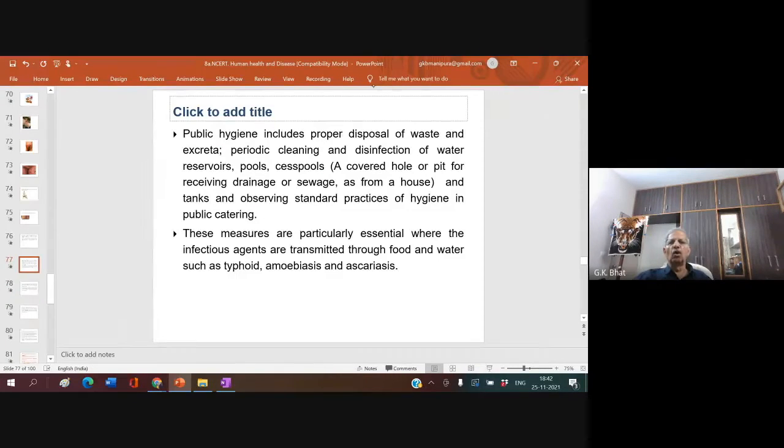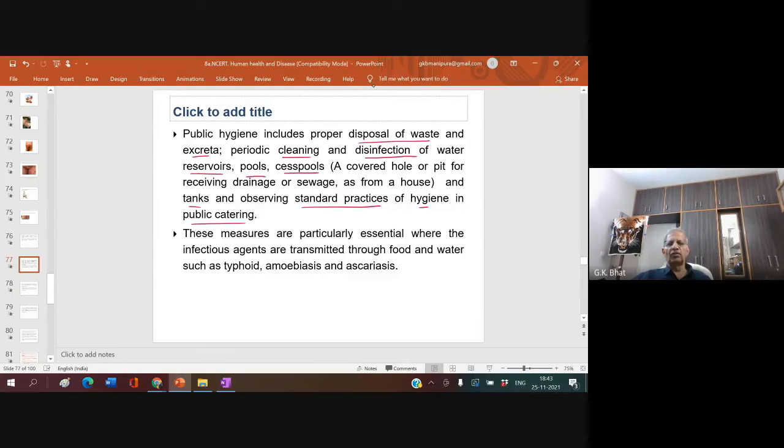Public hygiene includes proper disposal of waste and excreta, periodic cleaning and disinfection of water reservoirs, pools, cesspools, a covered hole or pit for receiving drainage or sewage, and tanks, and observing standard practices of hygiene in public catering. One should be very careful whenever one caters in public, not touching everything with bare hands.